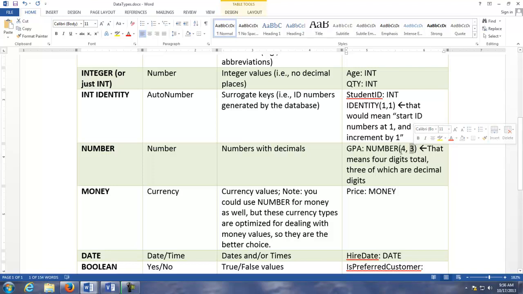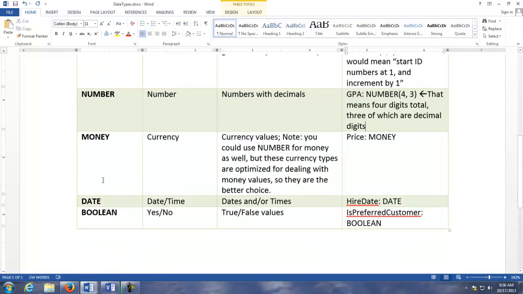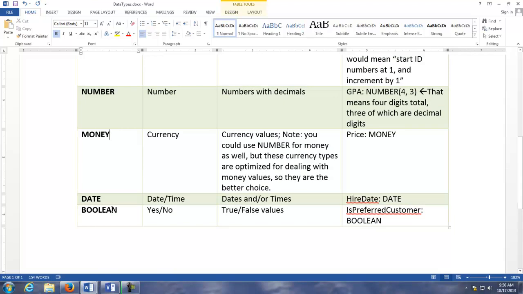Like I said, you may or may not see that. I don't care too much that you remember that. Okay, money, that's self-explanatory. Date time, that's for storing dates and or times. Or the date type, it's date time in Access. And then, I don't know if you would use this in our class, but sometimes you might have a Boolean data type in certain database management systems. Some of them don't have it, but Access has it. It's called yes, no in Access, and Boolean is for storing true, false values.